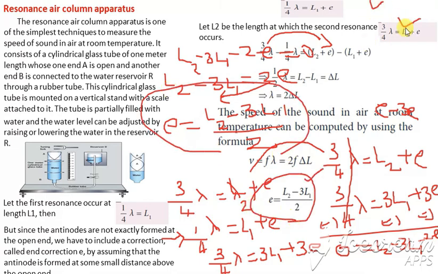From this equation we have found it, and in your book it is given only with this value alone. These steps are not given, so just refer to this. Yes. Clear with this air column apparatus? Okay. Thank you.